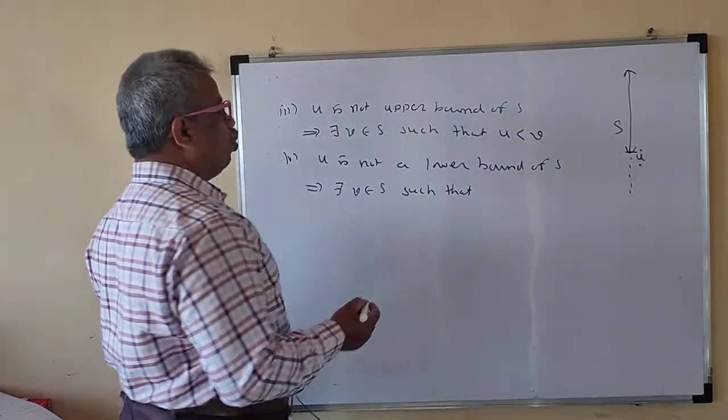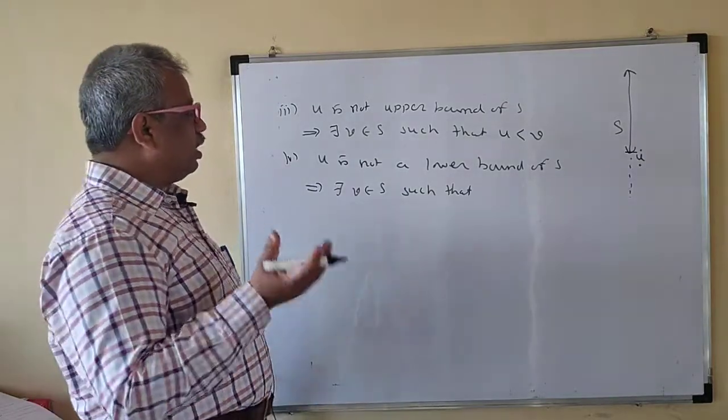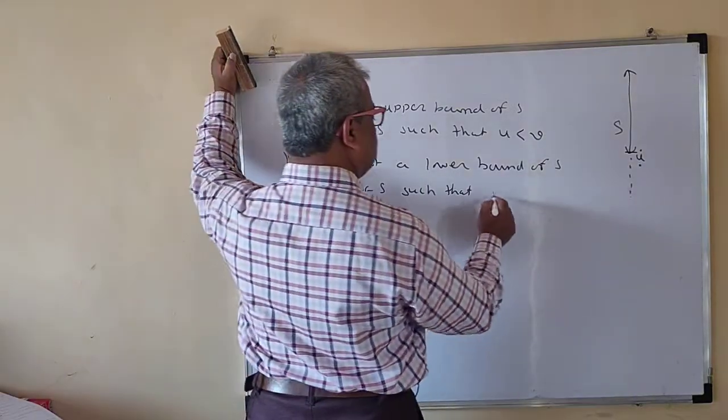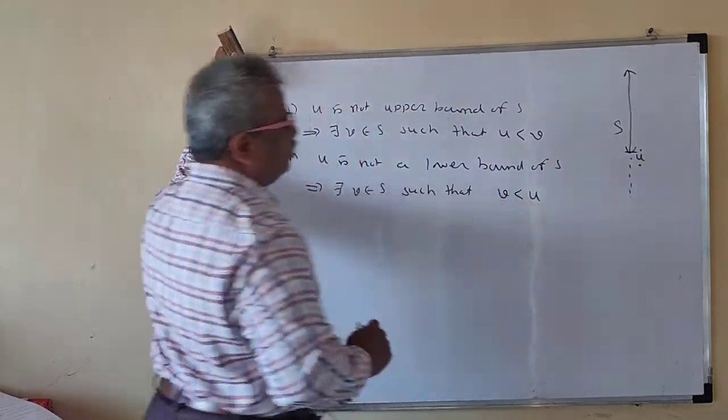Lower bound means all the elements of S are greater than that number, right? So if it's not, there will be v such that v is less than u.